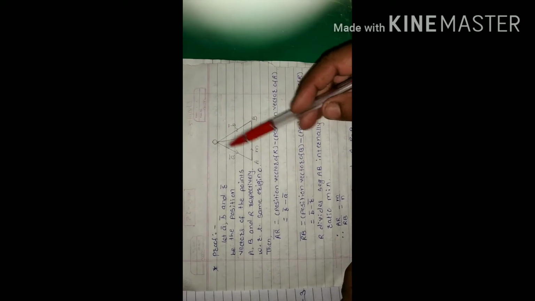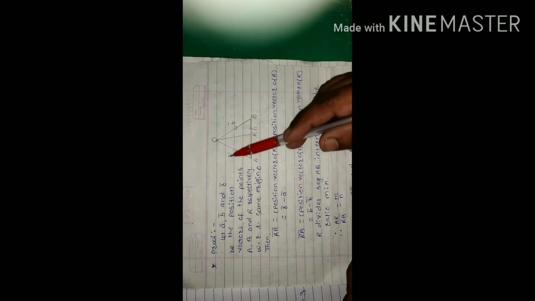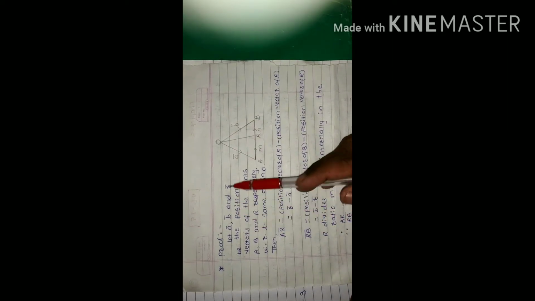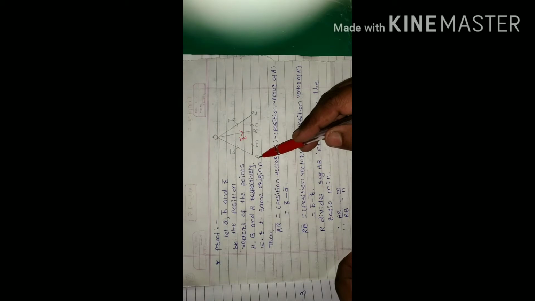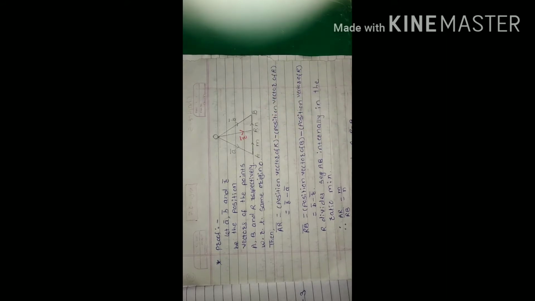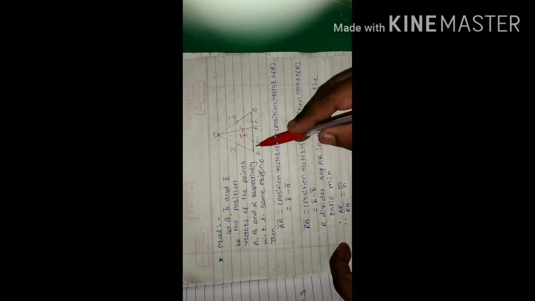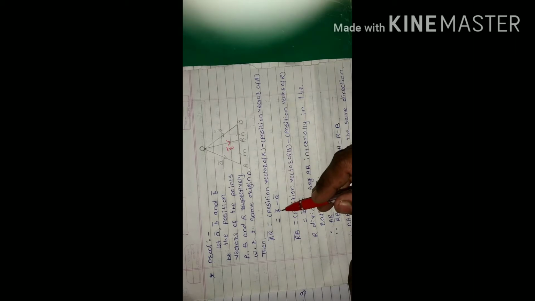Proof: in the diagram, let a bar, b bar and r bar, that is OA, OB and OR, be the position vectors of the points A, B and R respectively with respect to the same origin O. Then AR bar denotes the position vector of R minus the position vector of A, that is r bar minus a bar.